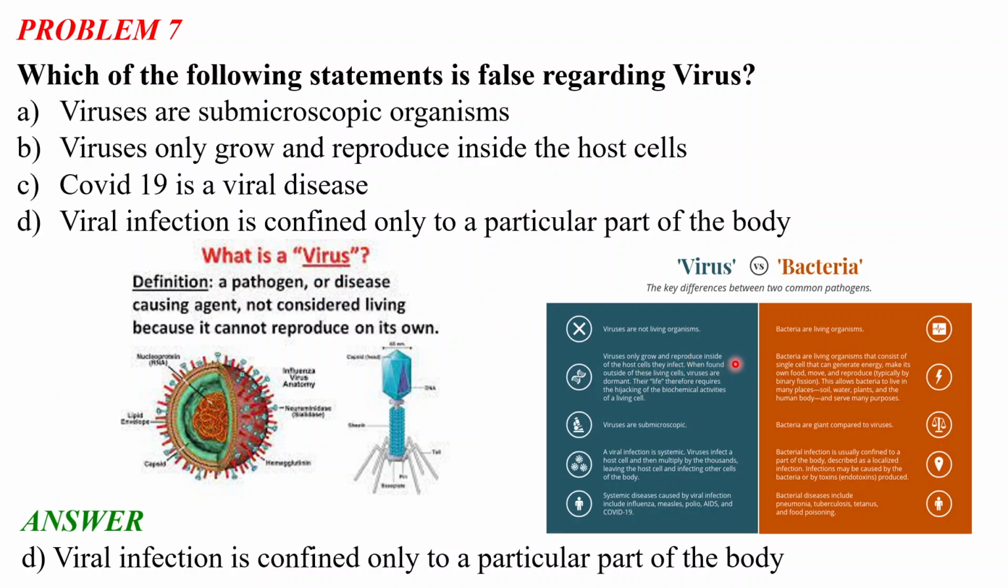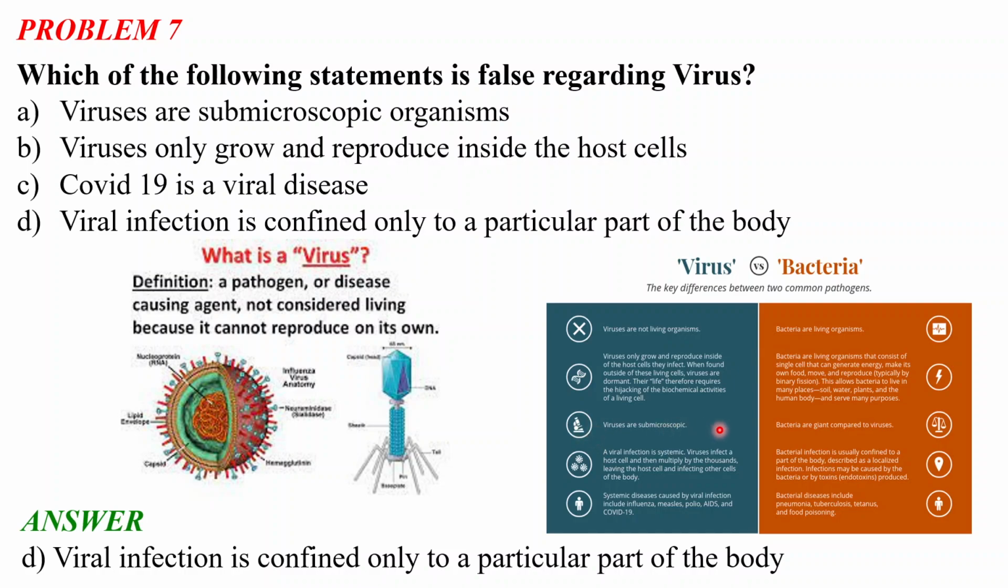Viruses only grow and reproduce inside the host cell they infect. When found outside living cells, viruses are dormant, and their life therefore requires the hijacking of the biochemical activities of the living cell. But bacteria are living organisms that consist of a single cell that can generate energy, make its own food, move and reproduce, typically by binary fission. This allows bacteria to live in many places like soil, water, plants, and the human body, and they serve many purposes. We all know that there are good bacteria also, because in our body bacteria catalyze many reactions.